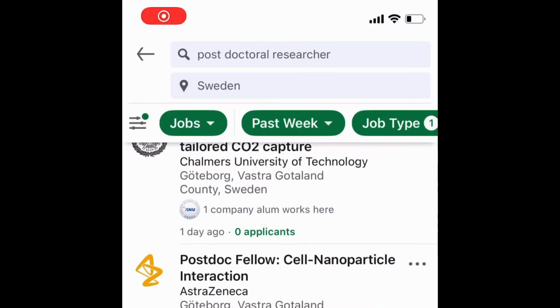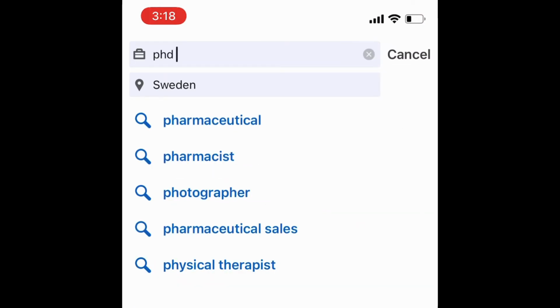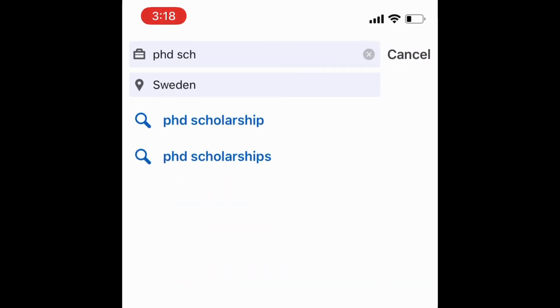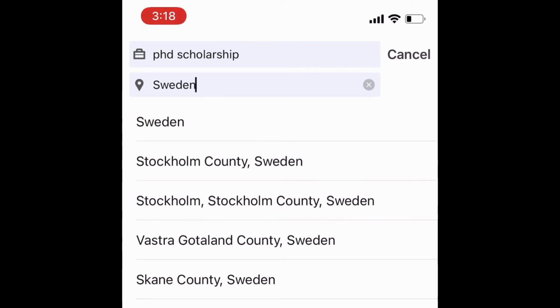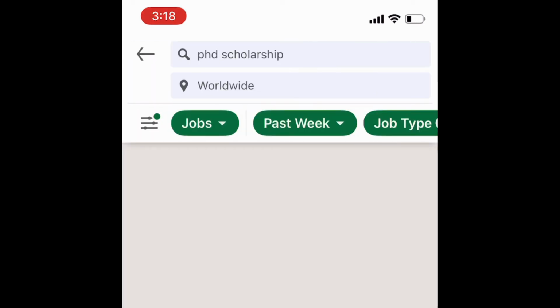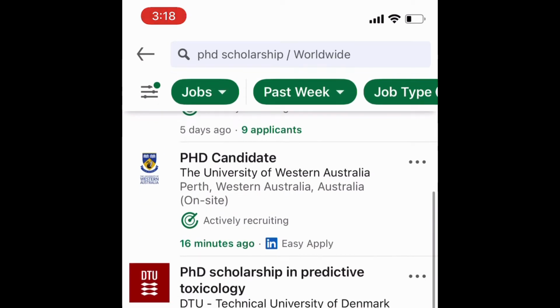So you can also use LinkedIn to search for PhD positions or PhD scholarships globally as well. And usually it's good to start searching from worldwide so that you can see other options.